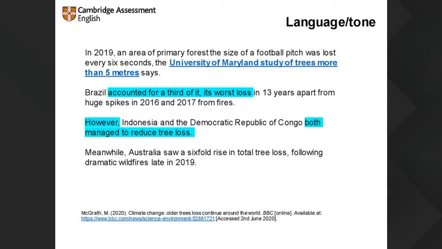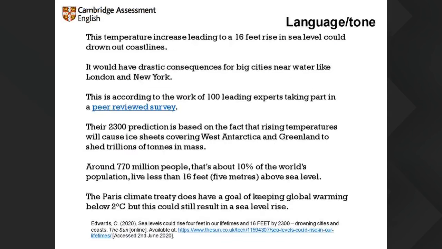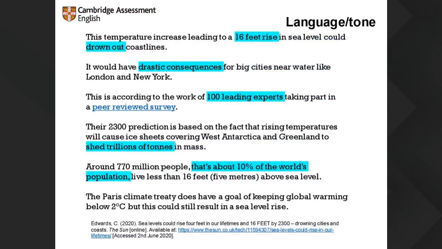And then moving on to the Sun. What do we notice here, Victoria? Quite a difference in language here. Much more emphatic language with examples like drown out, drastic consequences. Work of 100 leading experts. Obviously, exactly 100. It was shed trillions of tons in mass. Even the subordinate clause, that's about 10% of the world's population. It's quite sensationalistic. So we can see language and tone-wise again what characterizes these paragraphs.